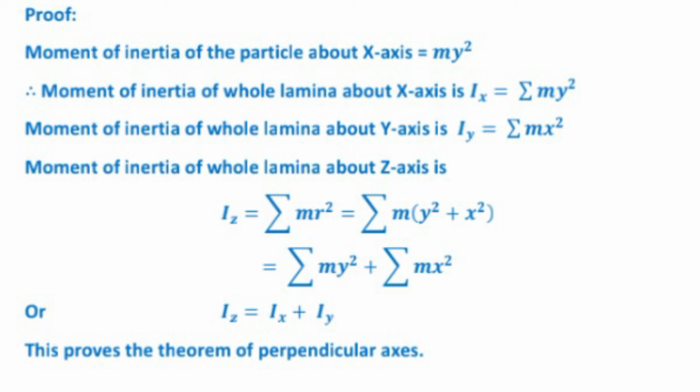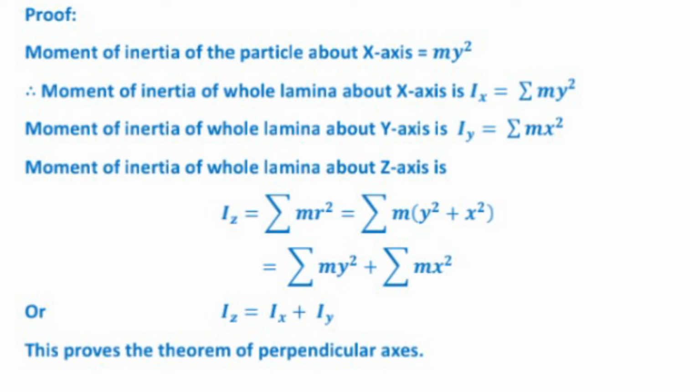Then sigma md square equal to capital M D square, and sigma 2mxd equal to 2d sigma mx, and it will be 0. Then I equal to ICM plus MD square. This proves the theorem.